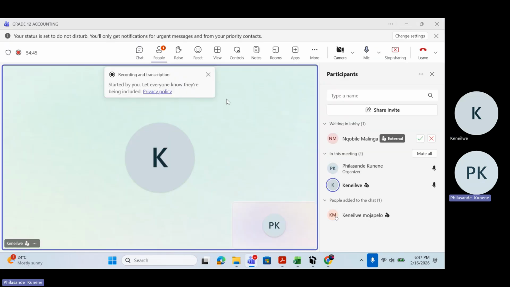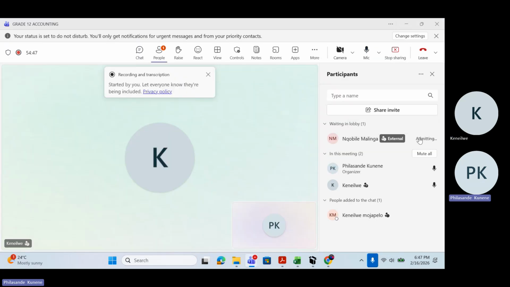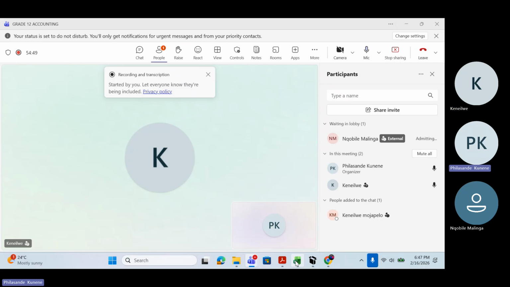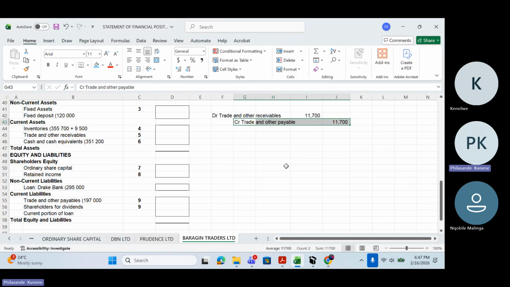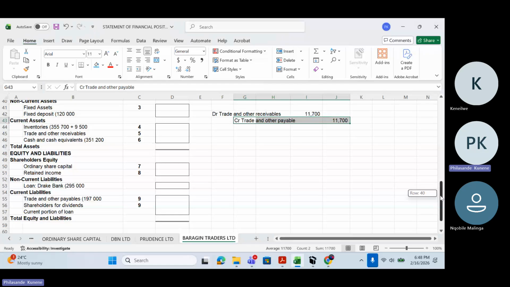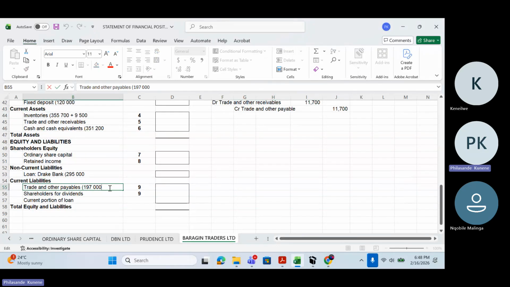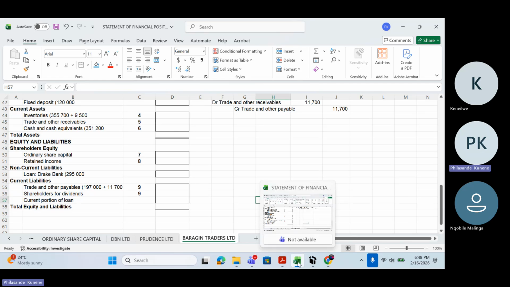And if it is credited, it means I need to add it. So my trade and other payables will be added. So I'm going to say plus 11,700 rands. Plus 11,700 rands. That is going to be my trade and other payables.